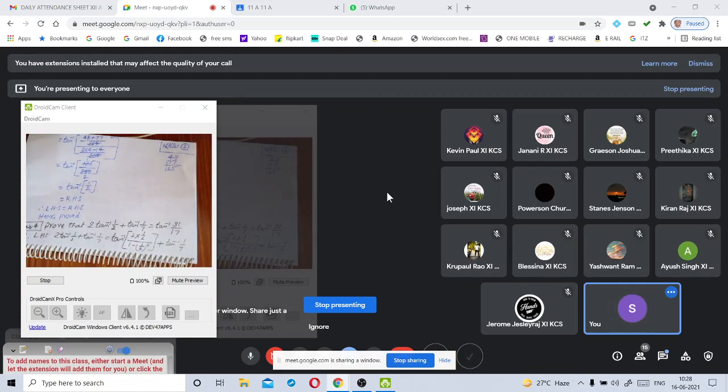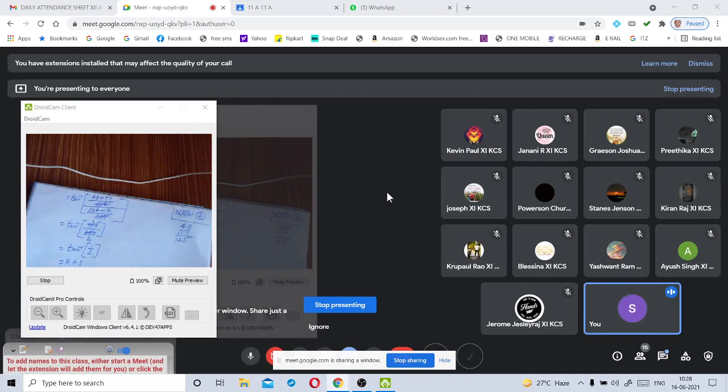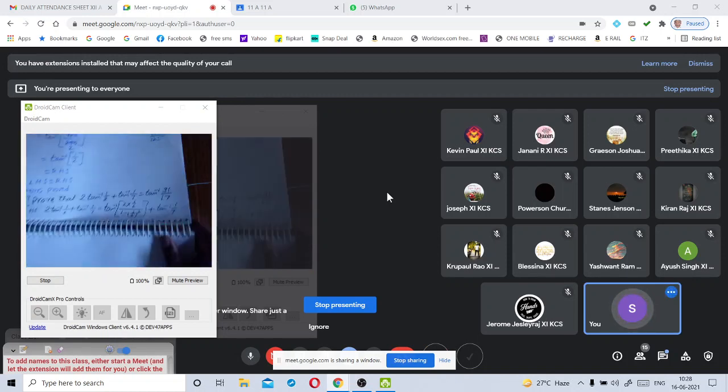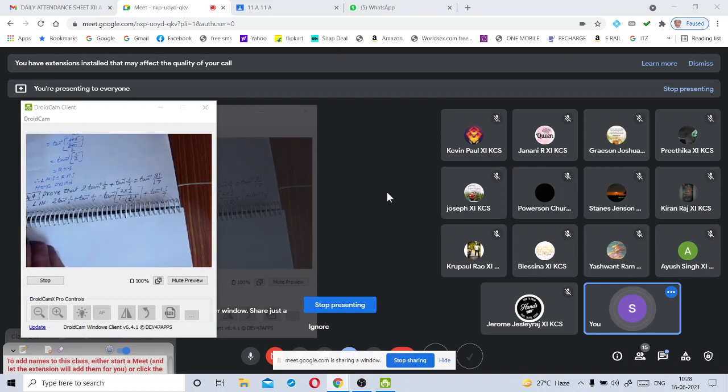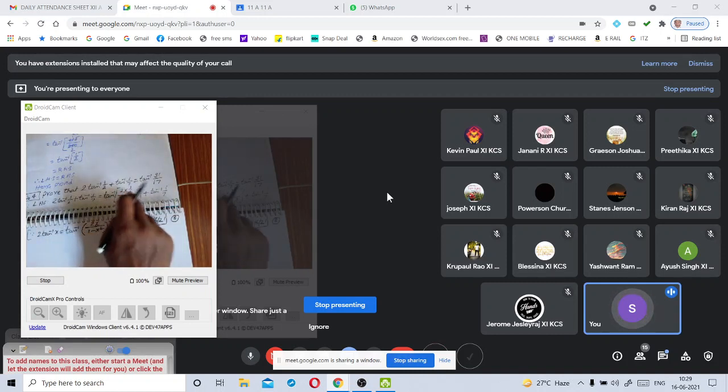Here, I applied the 2 tan inverse x formula. What is the 2 tan inverse x formula? Tan inverse of 2x by 1 minus x square. I will write that formula here, because by using this formula, we wrote the first term.